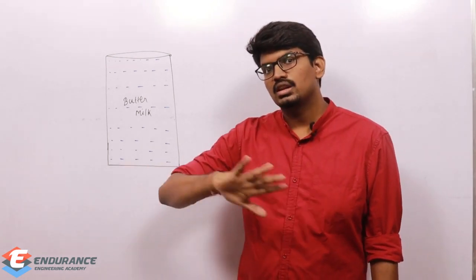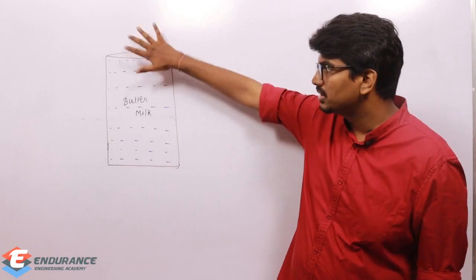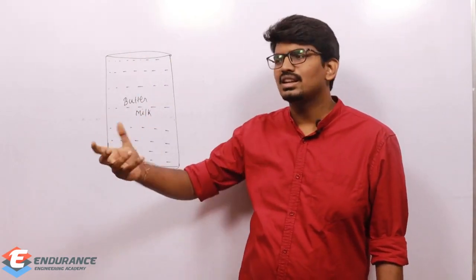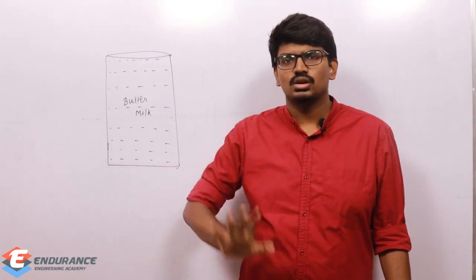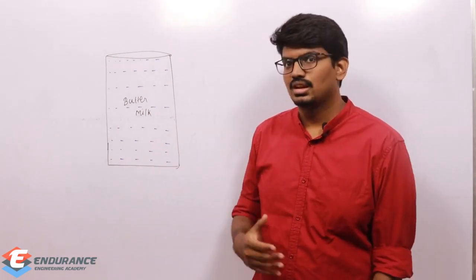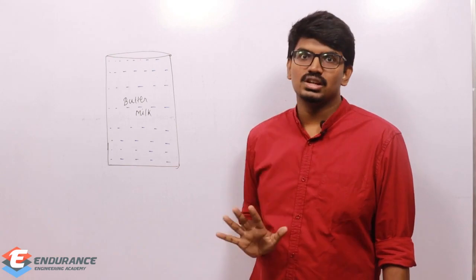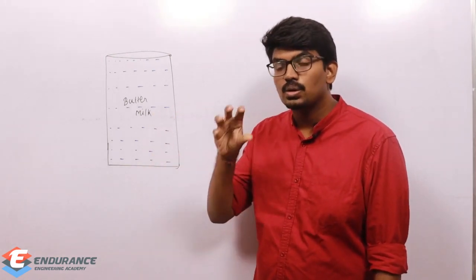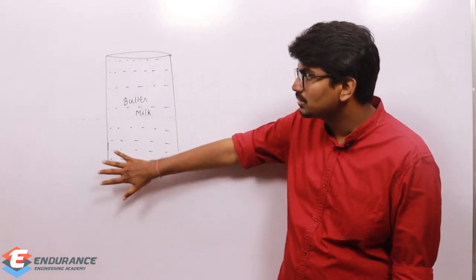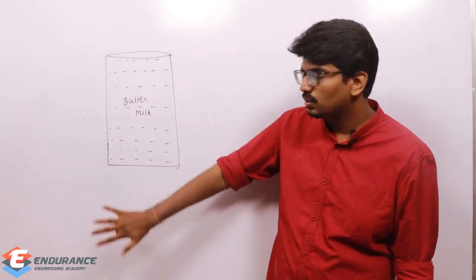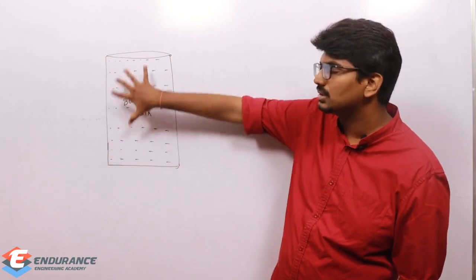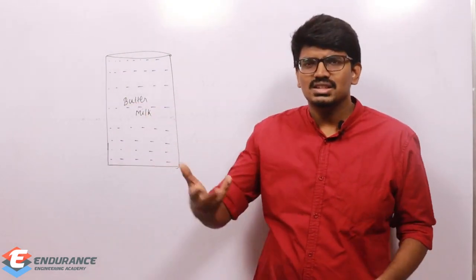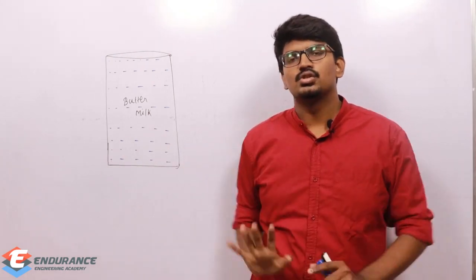Curd will be distributed equally everywhere. And I'm taking this buttermilk in, you can consider you are just taking it in your home. So the curd was distributed equally, which means there is no density variation or mass concentration. The mass was distributed equally throughout this body, which indirectly means density is also distributed equally.